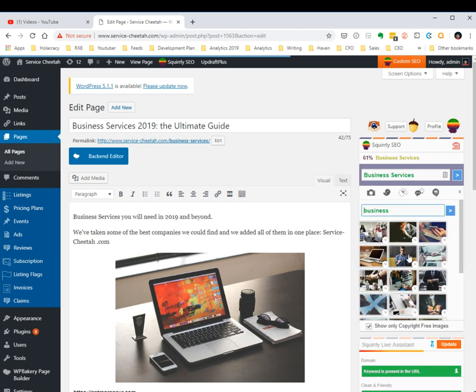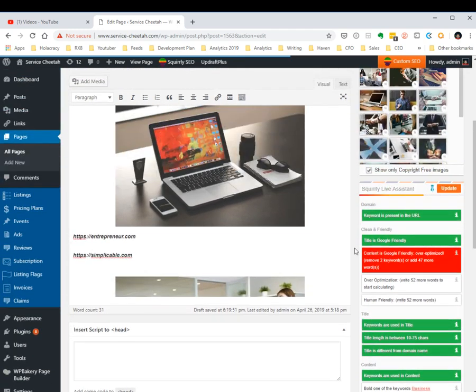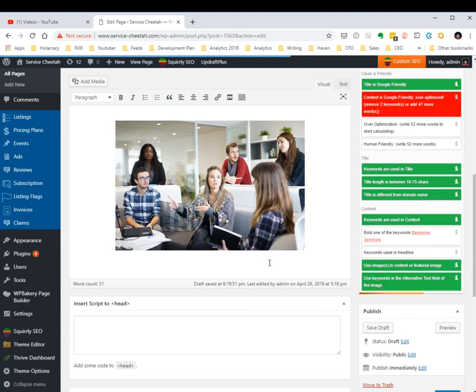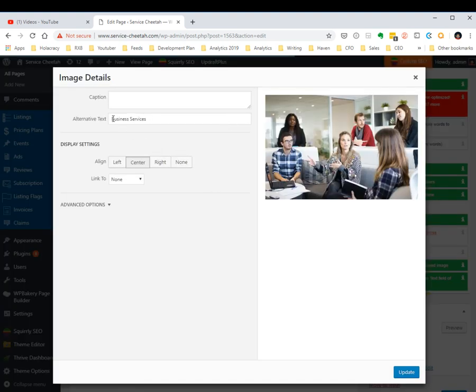And maybe you prefer this photo with these people right here, apparently having a sort of tactical meeting inside of the office. And you will notice that you have the alternative text called business services.